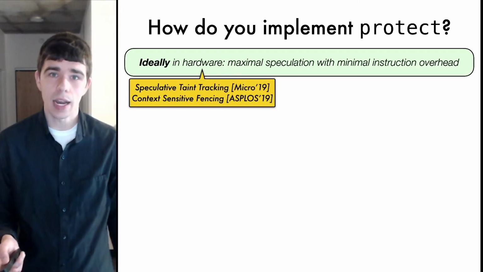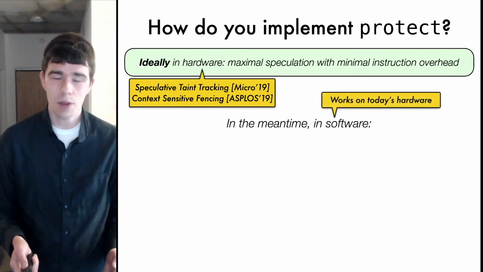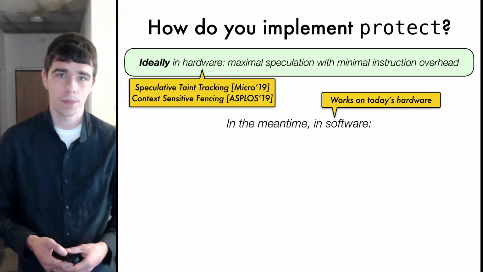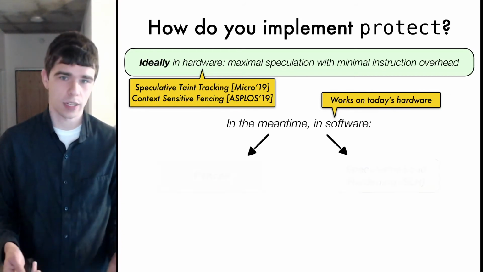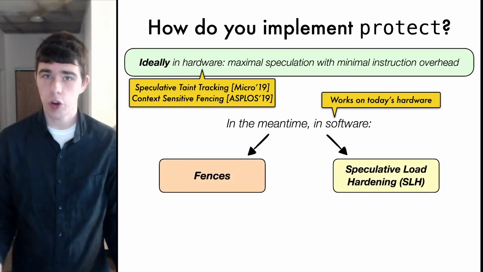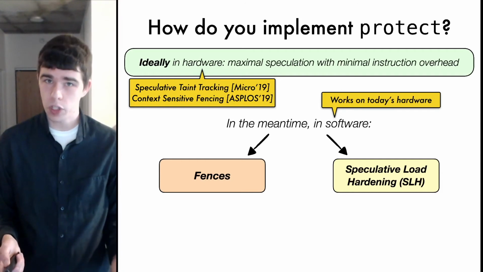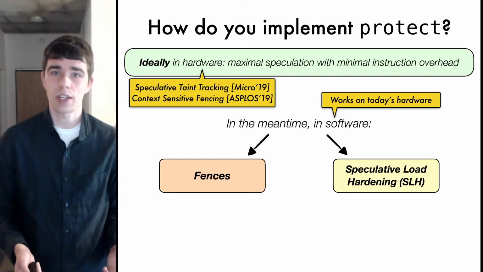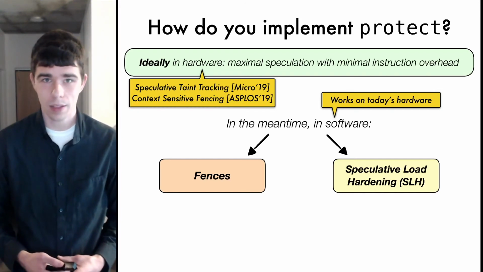But in the meantime, it would be valuable to have an implementation of protect in software. That way, we could secure programs that are running on today's hardware. So we experimented with two different software implementations of protect. On the one hand, we have fences. Fences are certainly secure, but they can be detrimental to performance because they actually restrict more speculation than is necessary. They cut off all speculation at a particular program point rather than only along a particular data flow path.